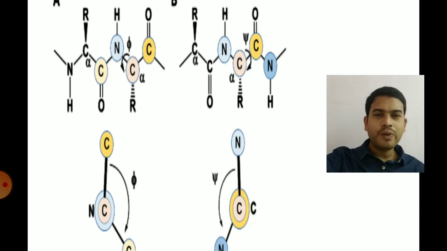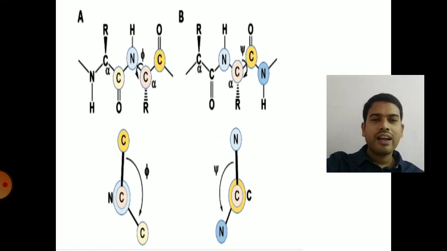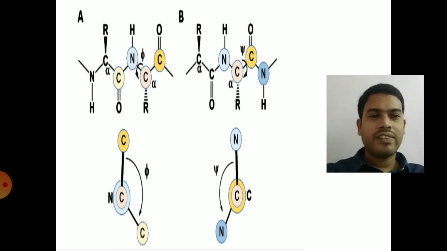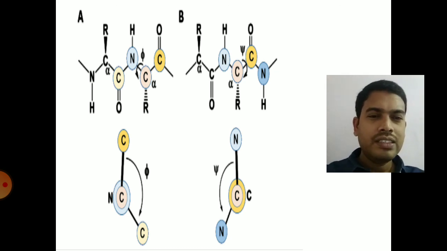And the rotation is possible only between the carbon atoms which are attached to the peptide bond, that is C alpha C and C alpha N. The C alpha C and C alpha N rotation is calculated with the help of phi and psi values.